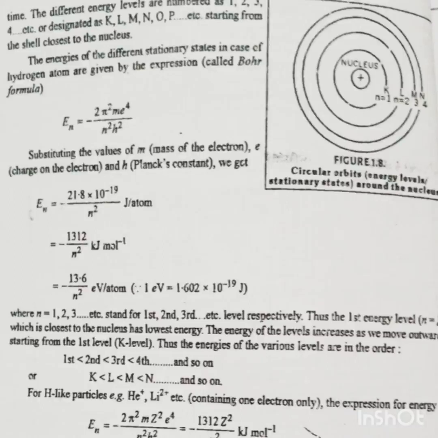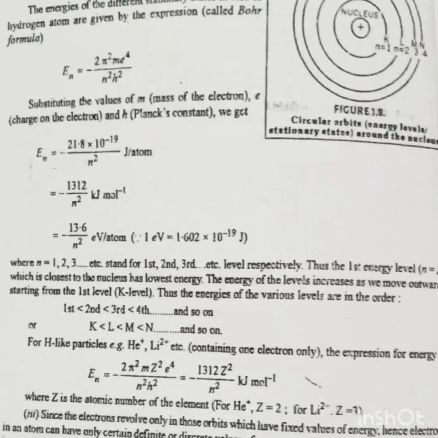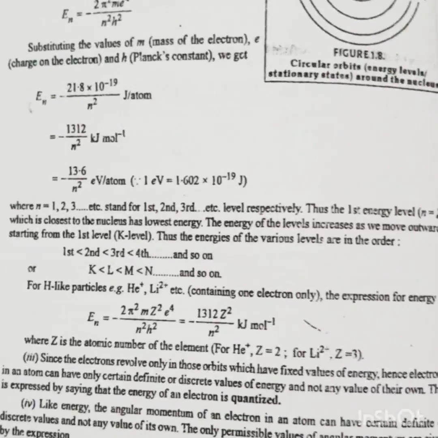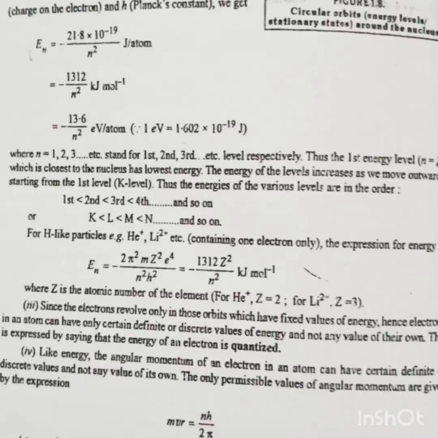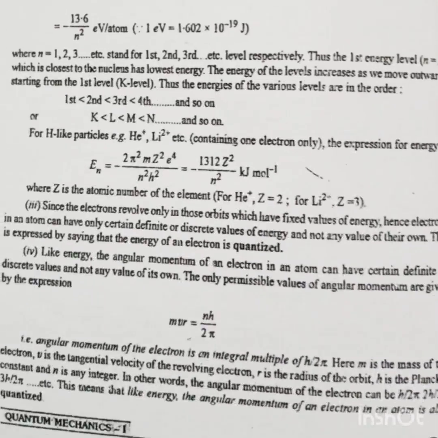Here m is the mass of the electron, v is the tangential velocity of the revolving electron, r is the radius of the orbit, h is the Planck constant, and n is an integer. In other words, the angular momentum of the electron can be h by 2 pi, 2h by 2 pi, 3h by 2 pi, etc. This means that, like energy, the angular momentum of an electron in an atom is also quantized.